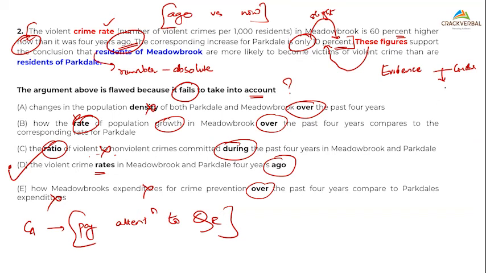This gap is an incorrect gap. Why can't I say 100% that the residents of this are more likely to become victims of violent crime than the residents of this? That was the requirement of the question.